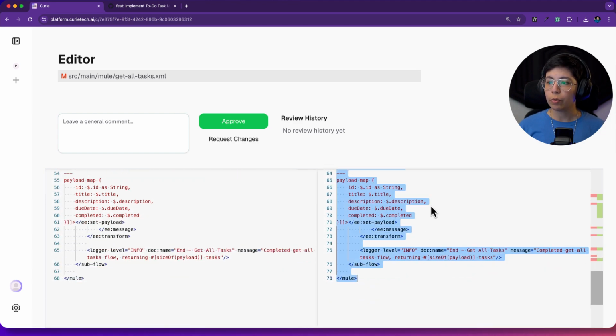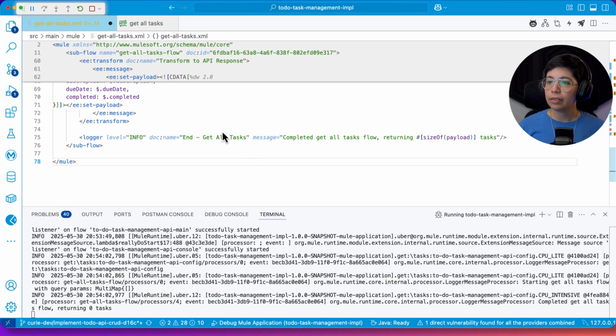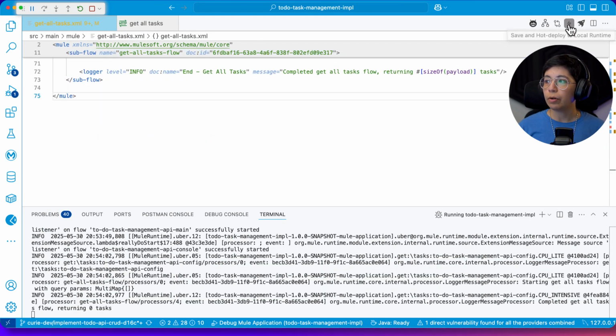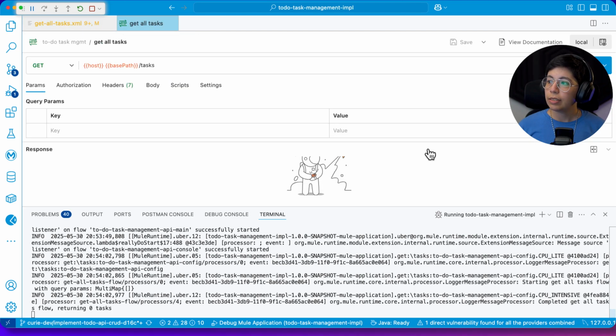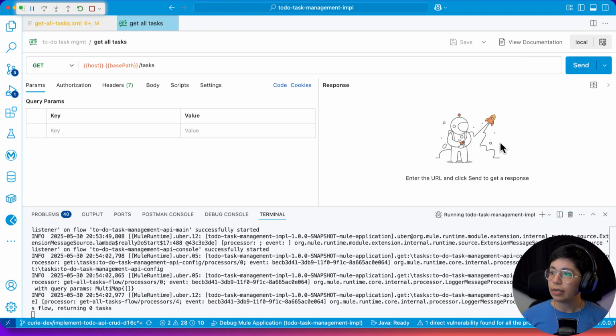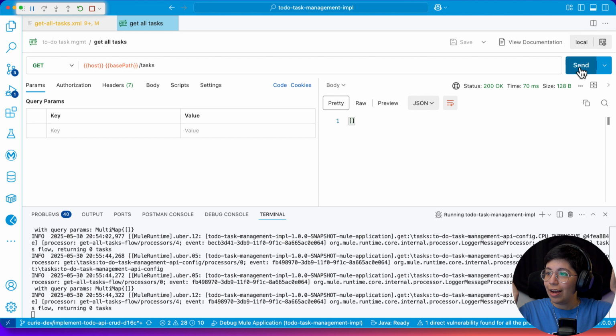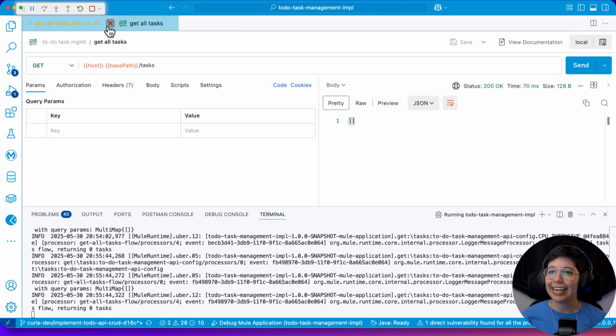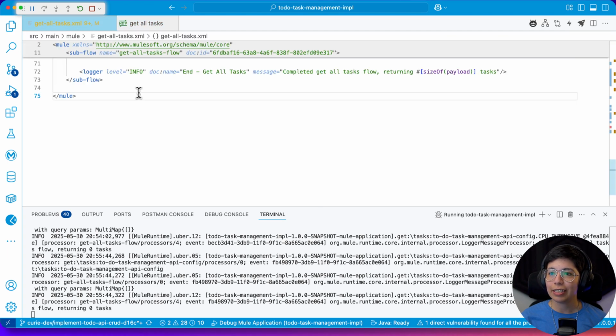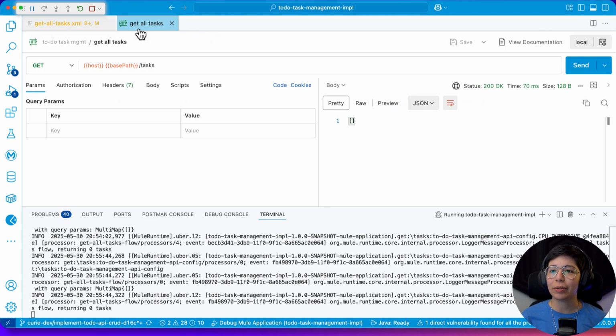So if I just copy the whole thing and paste it here, I can save and hot deploy one more time. And once this is up, we can try this again. So fingers crossed. Oh my god, it worked! It returned 0 tasks because I don't have anything. Yes, we did it. I didn't even remember how to do parameterization with the DBs, so that is really cool. All right, so that's working.